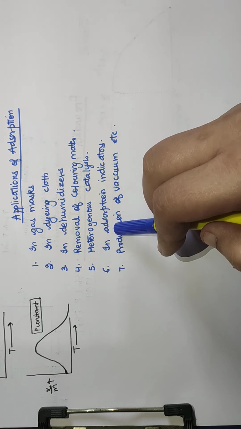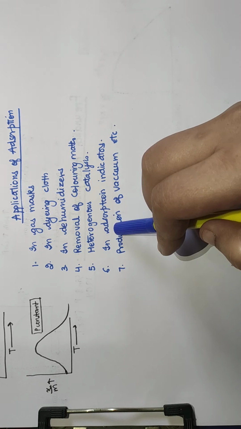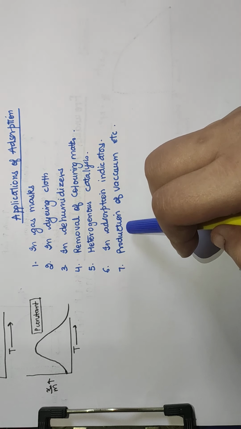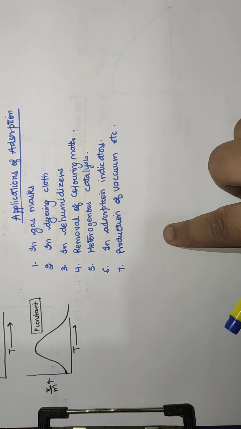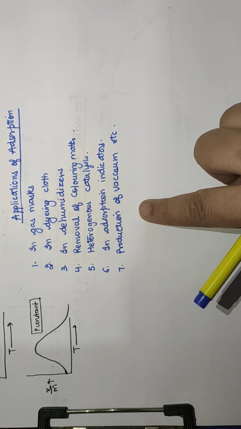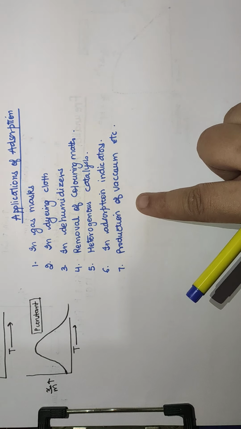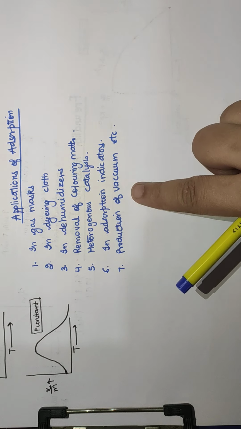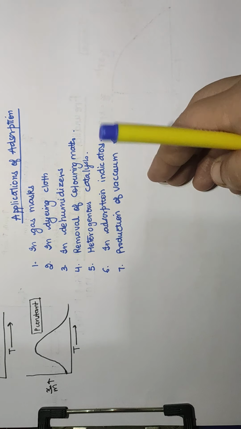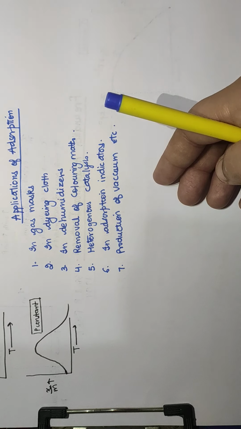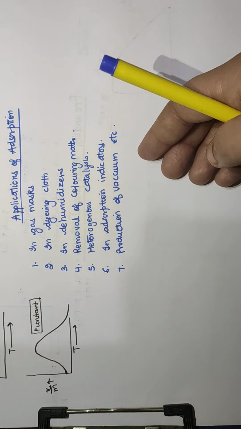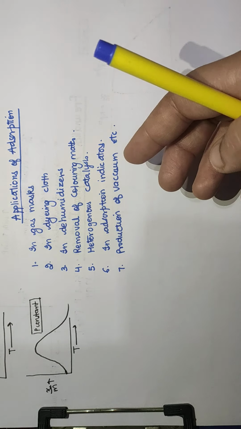Sixth point is adsorption indicators. Many adsorption indicators are used in volumetric analysis. You use them in titration. And the next is production of high vacuum. The adsorption of air in liquid air helps to create a vacuum in a vessel. This process is used to create high vacuum instruments. So these and many more are applications of adsorption where we use these things in our day-to-day life.